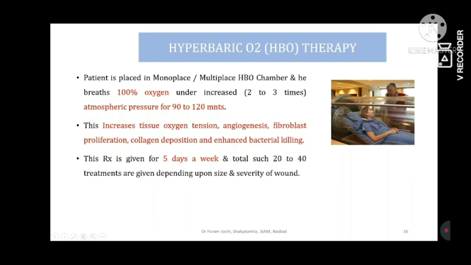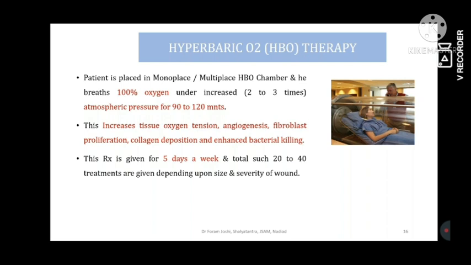This glass chamber is connected with a pipe of only and only oxygen, that is 100% oxygen, and in that the patient is advised to lie down for 90 to 120 minutes, and all the tissues can absorb the oxygen. Then that increases the tissue oxygen tension.